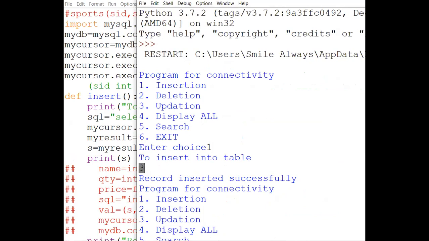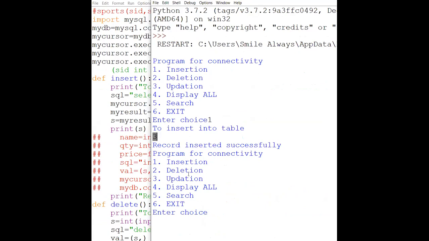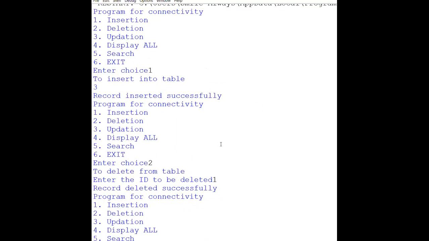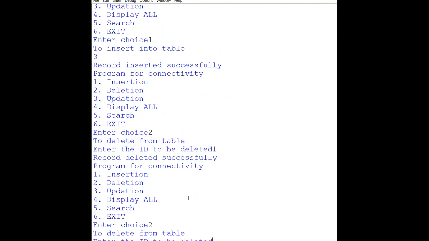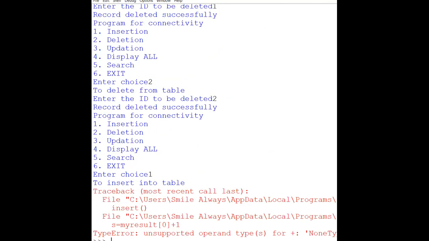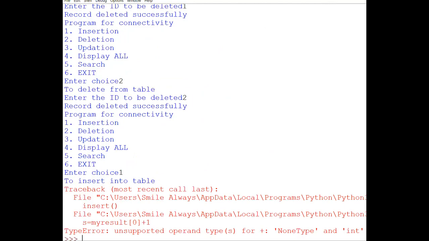Now, suppose I have deleted all the values. Deleting all the values means second choice, deleted first, then again I give second choice and delete the second also. Now see, everything is deleted. Now if I call this insertion function, again I'll get an error message. The reason is, first of all, everybody must be clear on how to understand the error. Always check when you get an error: it is showing in this function, in this line, you are getting the error. And what is the error? This is your error.